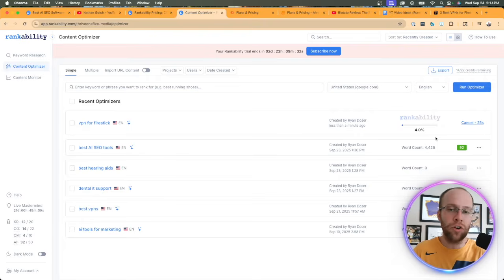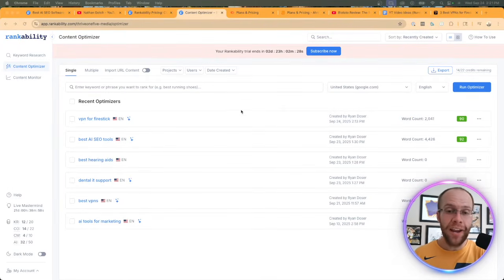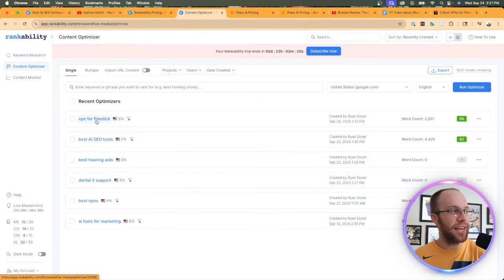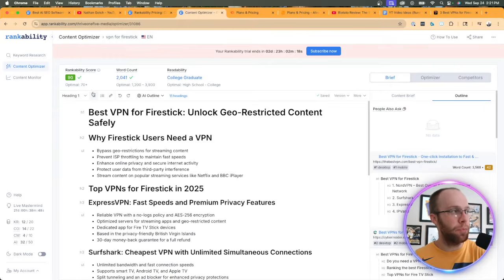So it does take a little bit with those AI credits to generate everything. So I skipped ahead and waited a few minutes for this to finalize. As you'll see, this is now completed. I'm getting a score of 90. And if you're wondering what that means, I'm going to click into this content optimizer and help explain this.